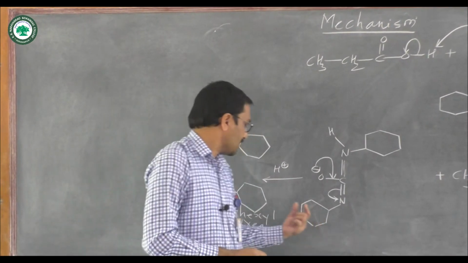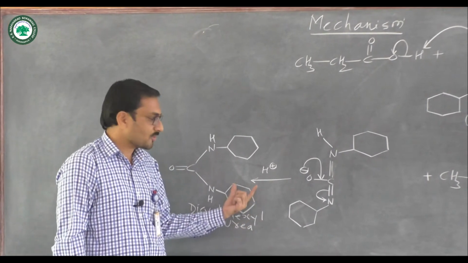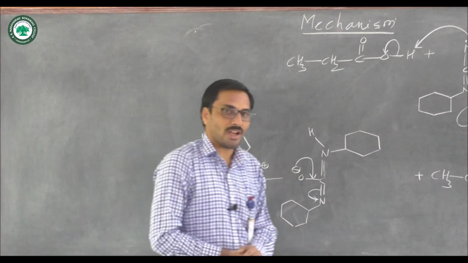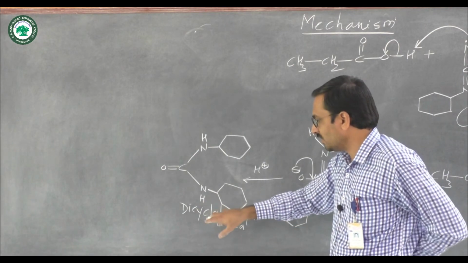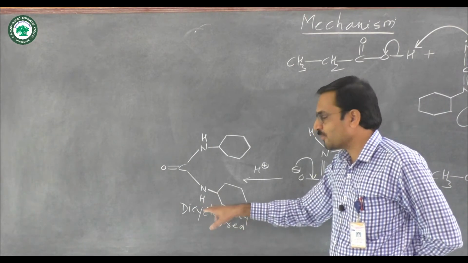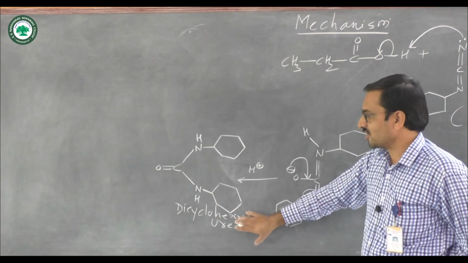So there is formation of dicyclohexylurea as a byproduct. This dicyclohexylurea is basically insoluble in most organic solvents. Therefore, it should be removed from the reaction mixture by filtration.